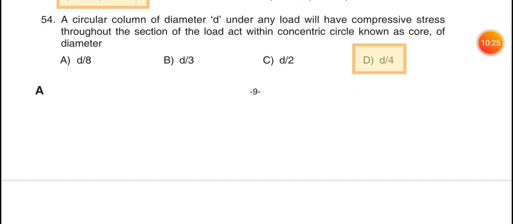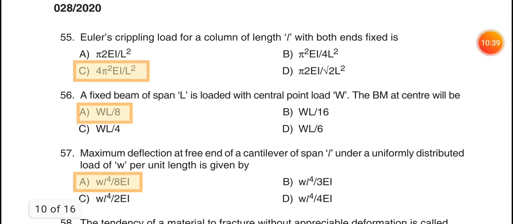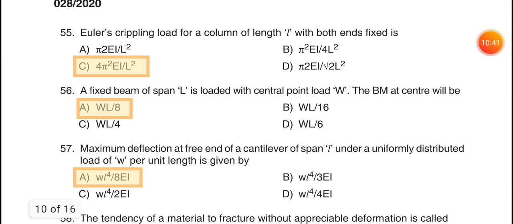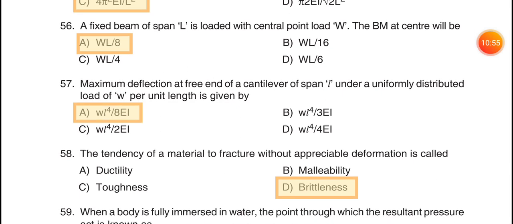54. A circular column of diameter d under any load will have compressive stress throughout the section if the load acts within a concentric circle known as core of diameter, option D, small d by 4. 55. Euler's crippling load for a column of length small l with both ends fixed is option C, 4 pi square EI divided by L square. 56. A fixed beam of span L is loaded with central point load W. The bending moment at the center will be WL by 8.